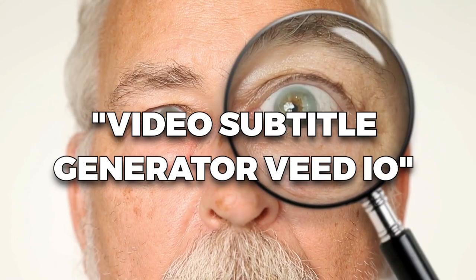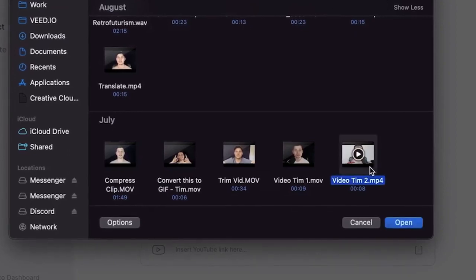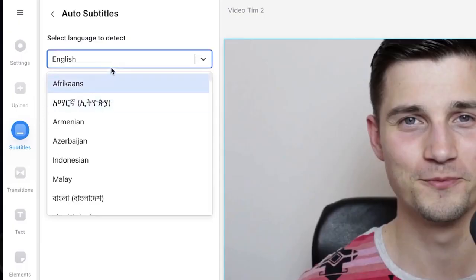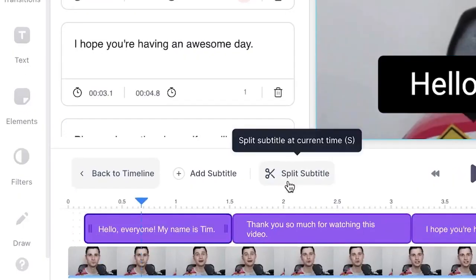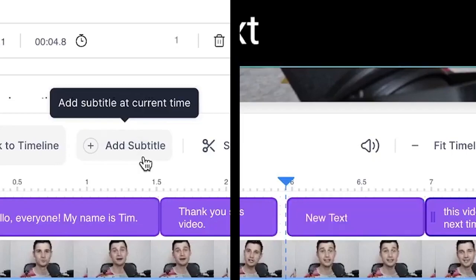This time we seek the video subtitle generator VidIO. There it is. We click on the chosen one. Within this workspace, we upload the video we just downloaded. With the video in place, we delve into the subtitles. Auto subtitles, to be precise. With a simple click the words materialize, aligning perfectly with our character's speech.